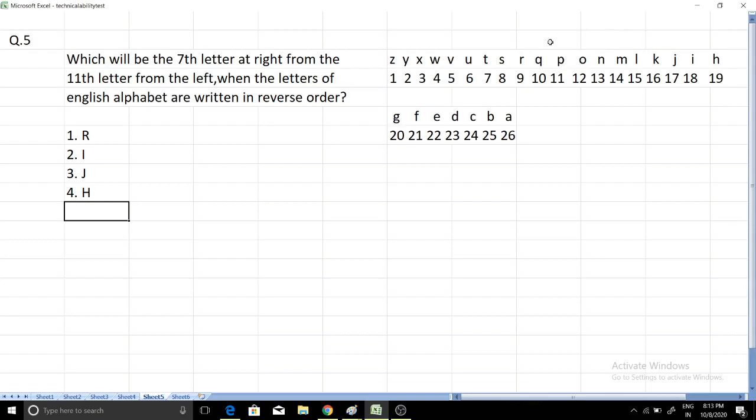This direction is right and this is left. All are knowing that. Okay, so after the 11th letter we have to find the 7th letter at right. So 1 2 3 4 5 6 and 7, which is I. So the answer would be option number 2.